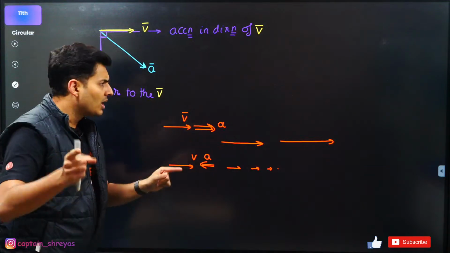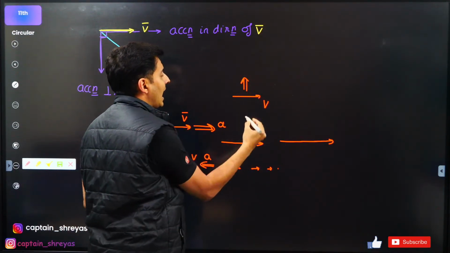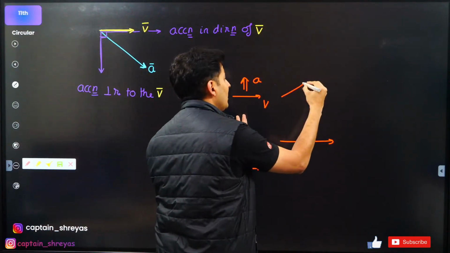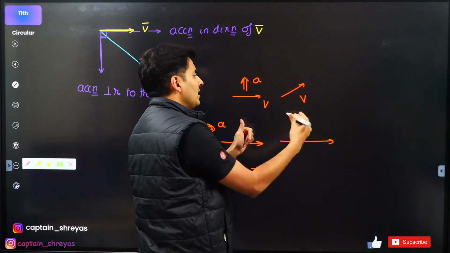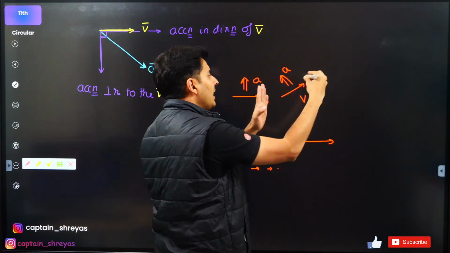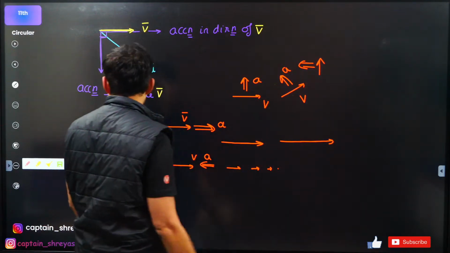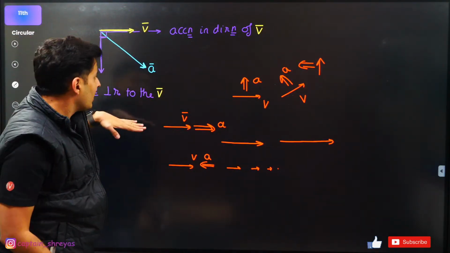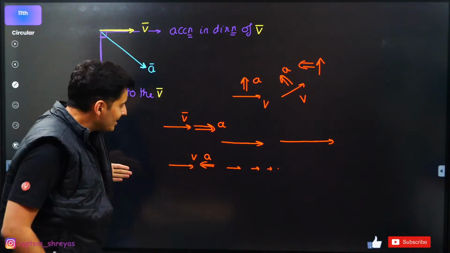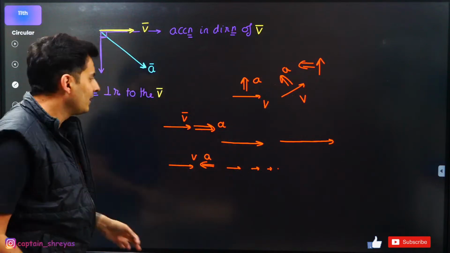Also, just imagine if the velocity is here and the acceleration is perpendicular, that means it will just change the direction. It will turn that velocity, and once the acceleration is again perpendicular, again it will turn that velocity into a new direction. Crazy. So basically, the component which is perpendicular turns it. The component which is in the direction or opposite basically changes the length or magnitude.